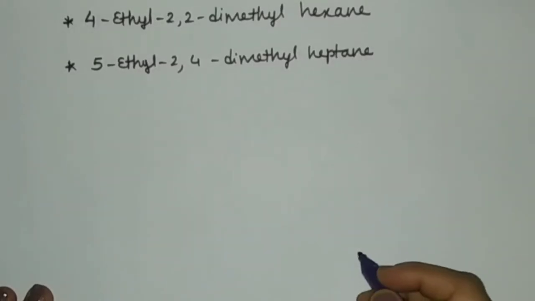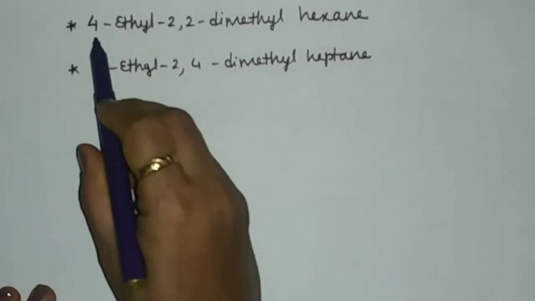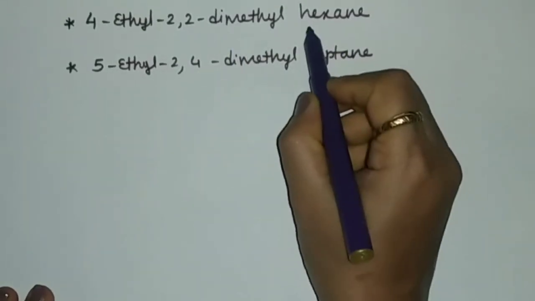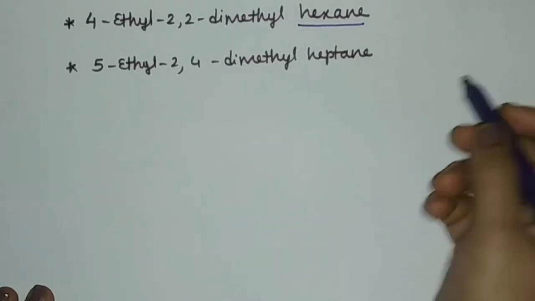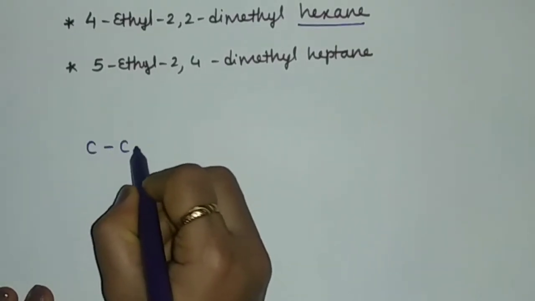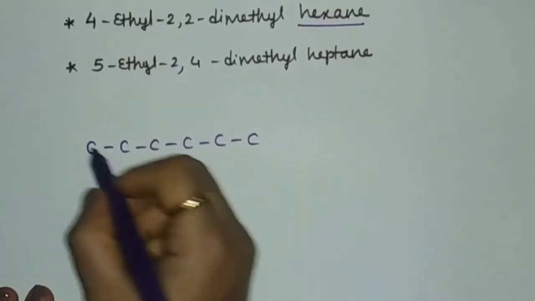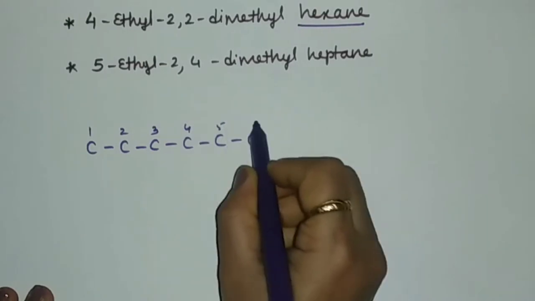Now students, let us draw the structures of the following IUPAC names which are provided. So first is 4-ethyl 2,2-dimethyl hexane. So the parent alkane is hexane. So first we have to draw 6 carbon atoms: 1, 2, 3, 4, 5 and 6. Next part is numbering: 1, 2, 3, 4, 5, 6.